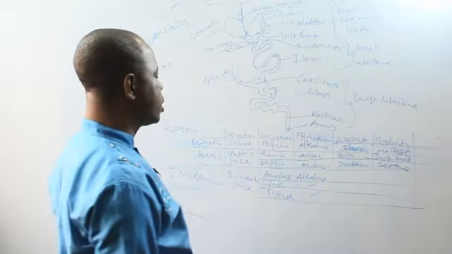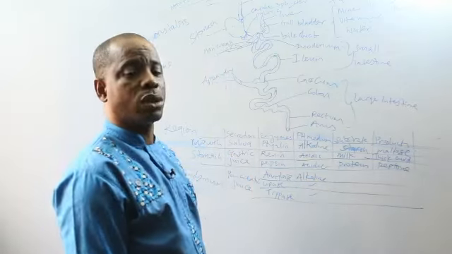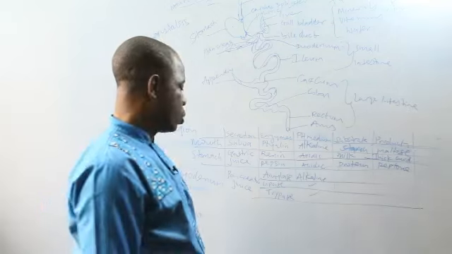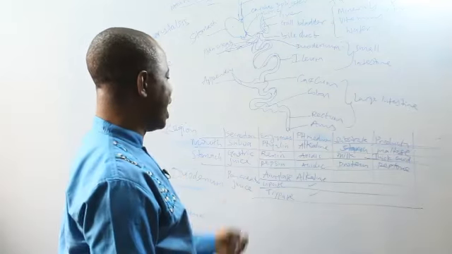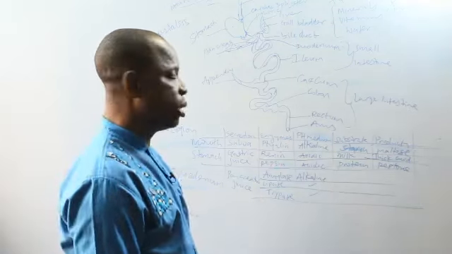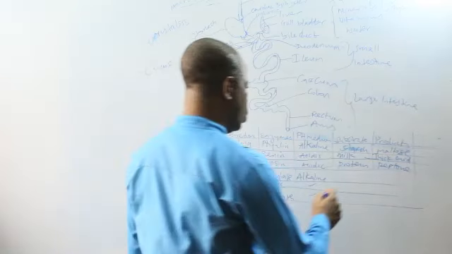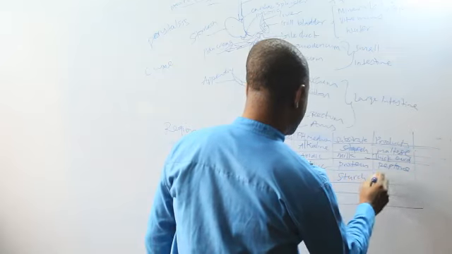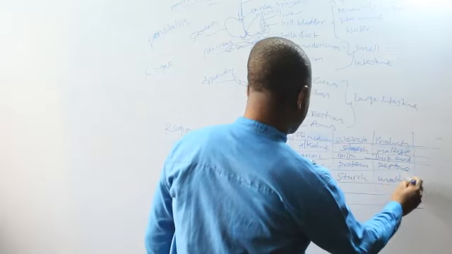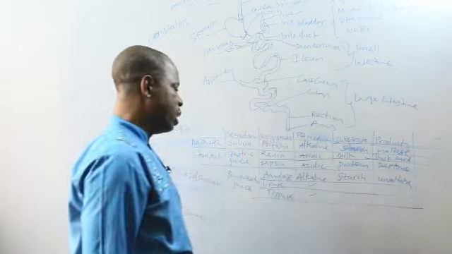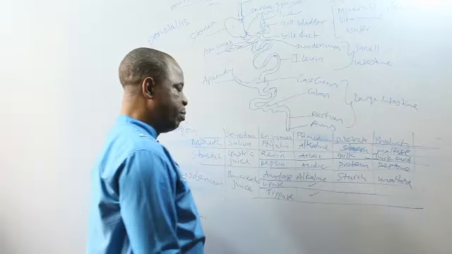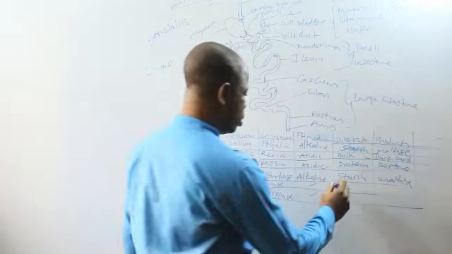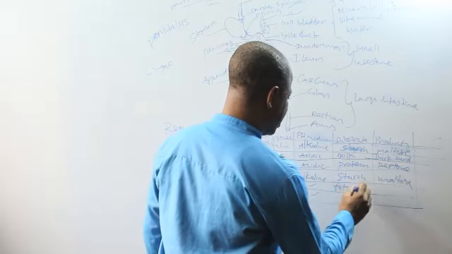Now, amylase is taken from the word starch. So amylase will convert any starch that is remaining in that food that escaped the mouth into maltose. Starch to maltose, just the same work that is done by ptyalin. Lipase will convert any lipid, fat and oil, to fatty acids and glycerol.